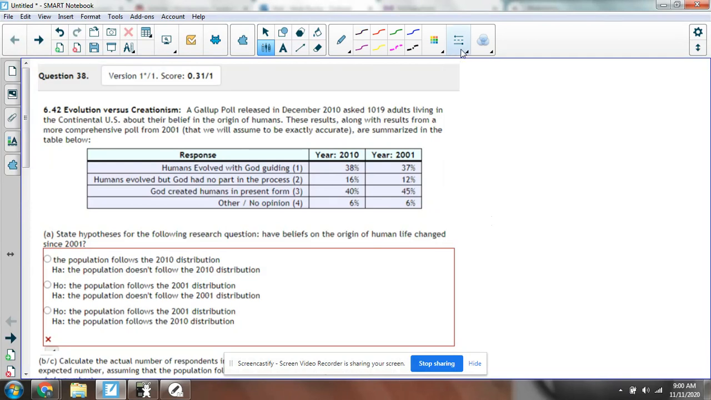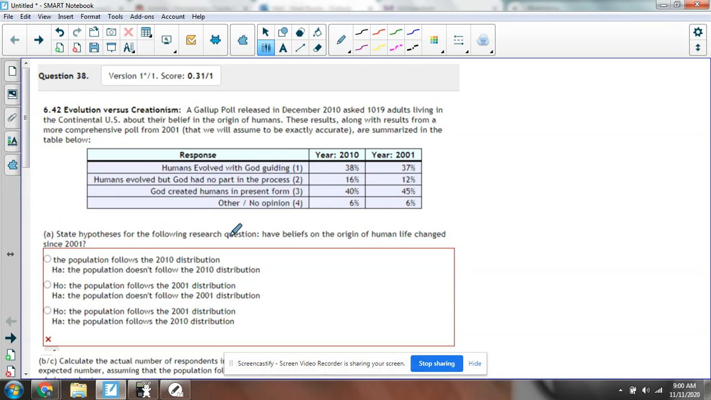Okay. A Gallup poll released in December 2010 asked 1,019 adults living in the continental United States about their beliefs in the origin of humans. These results, along with the results from a more comprehensive poll from 2001 that we assumed to be exactly accurate, that's important, are summarized in the table below. So here's the percentage in 2010. Here's the percentage in 2001, which we assume to be the accurate percentage.